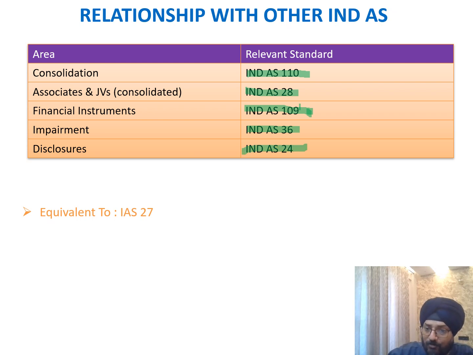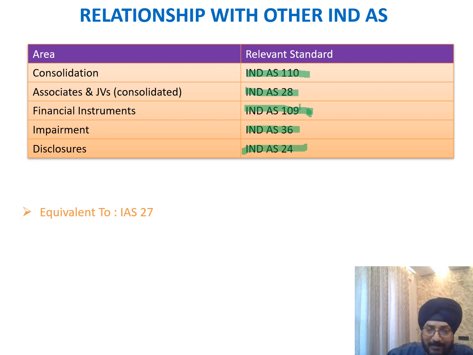Related party disclosure is again the same. The impact or the disclosures of Ind AS 24 are not in any way reduced because we are preparing the SFS. So all those disclosures which are required as per Ind AS 24 will still be required in my SFS as well. So this is absolutely aligned with Ind AS 27.